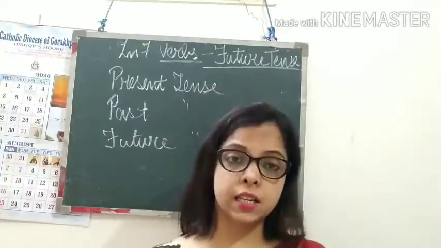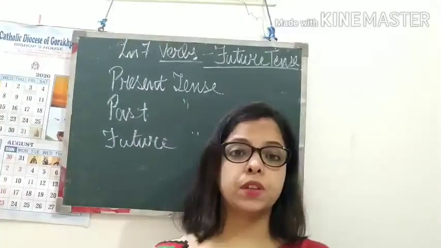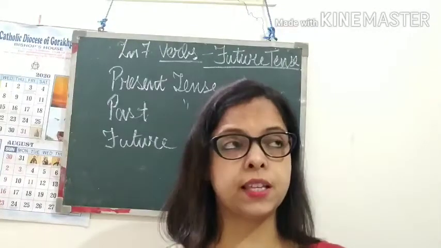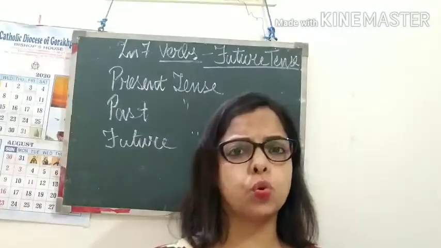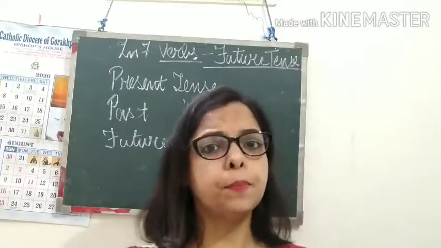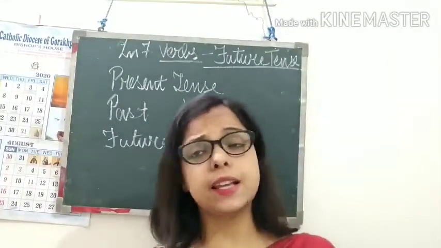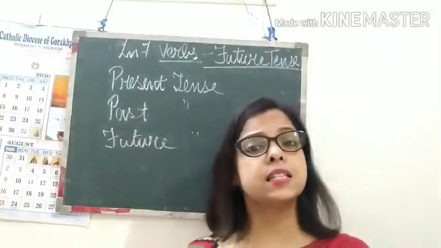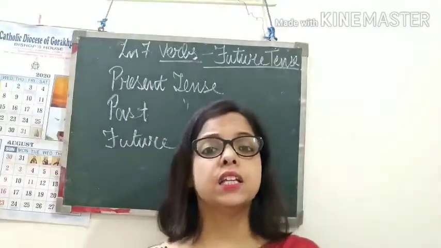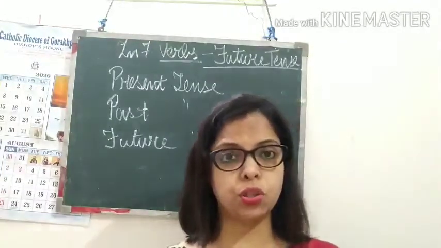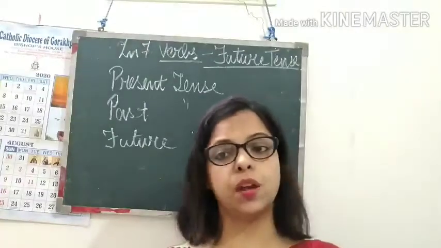So what is present tense? Present tense shows actions that are happening now. If I say I teach, or the sun rises in the east, these show that things are happening in the present. Then next is past tense. Past tense shows an action that has already happened, like he shouted at me yesterday. So shouted is the past tense.